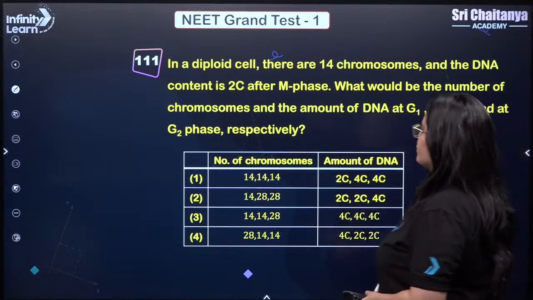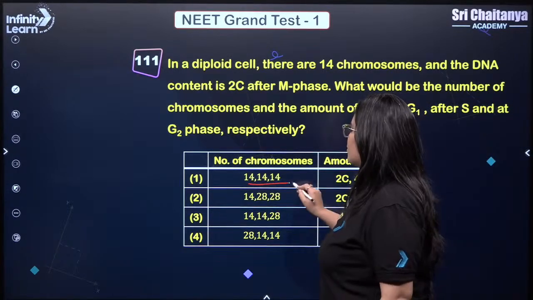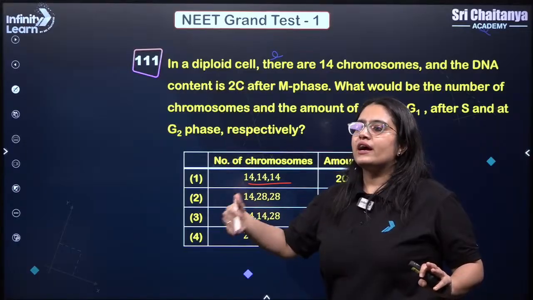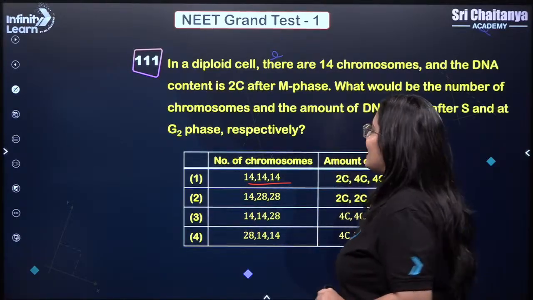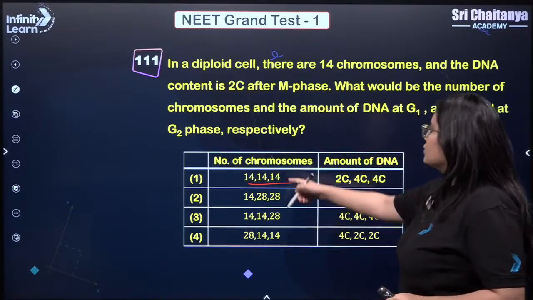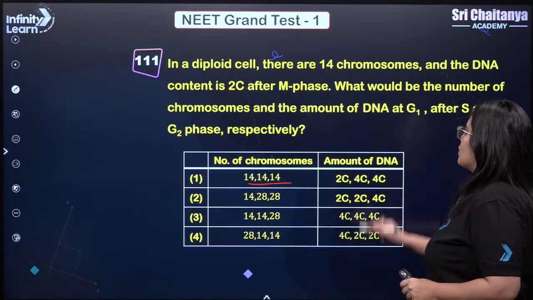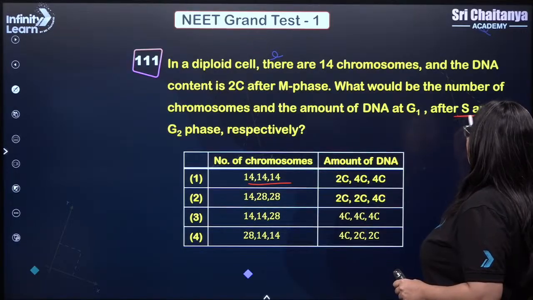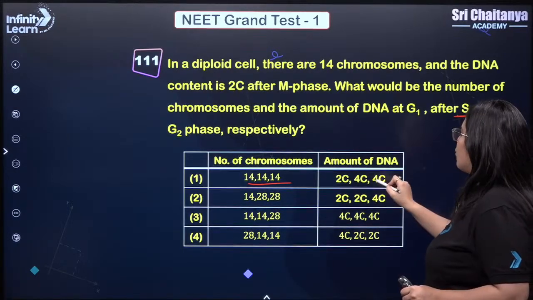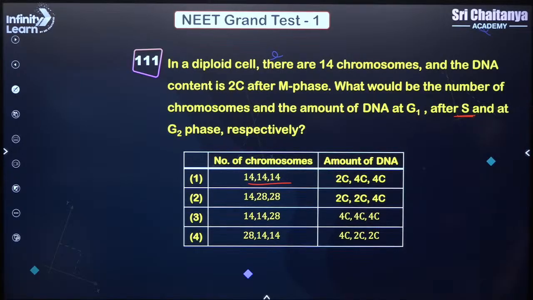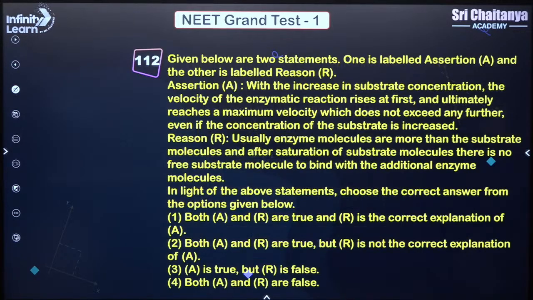So if you see the first option, 14, 14, 14, the chromosome number remains the same. Even in the S phase, the amount of DNA doubles, but the number of chromosomes remains the same. So 14, 14, 14. The amount of DNA in G1 is 2C, then it will double in S phase. So after S phase, 4C, even in the G2, 4C. So 1 is the right answer. Absolutely correct. Very good. Next.